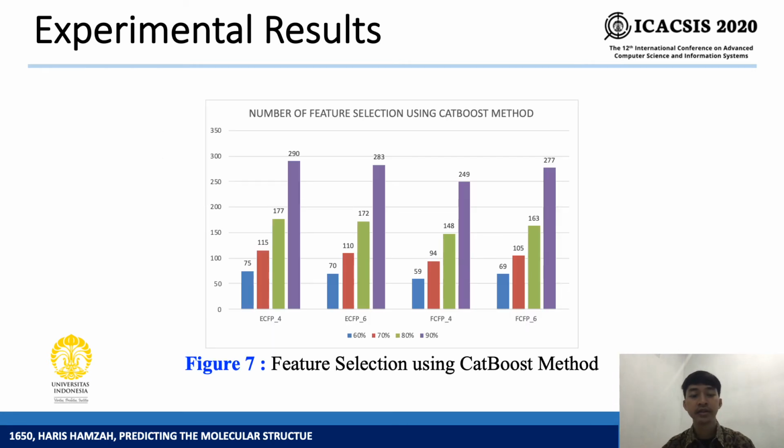Figure 7 describes the number of features selected using the CatBoost method. The CatBoost method is used to select features from the extracted ECFP and FCFP features. The author assumed that there are features that do not represent molecular structures well, so they need to be removed from the dataset. Figure 7 shows the number of features based on the proportion of feature importance resulting from the CatBoost method.